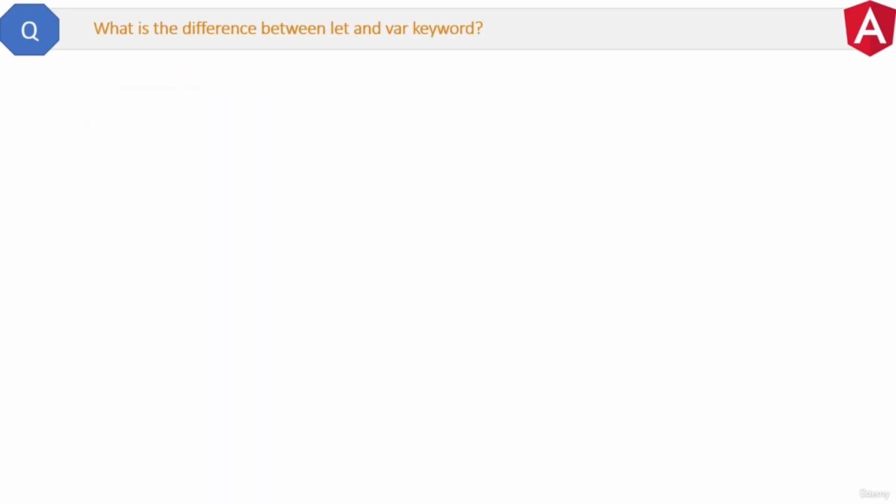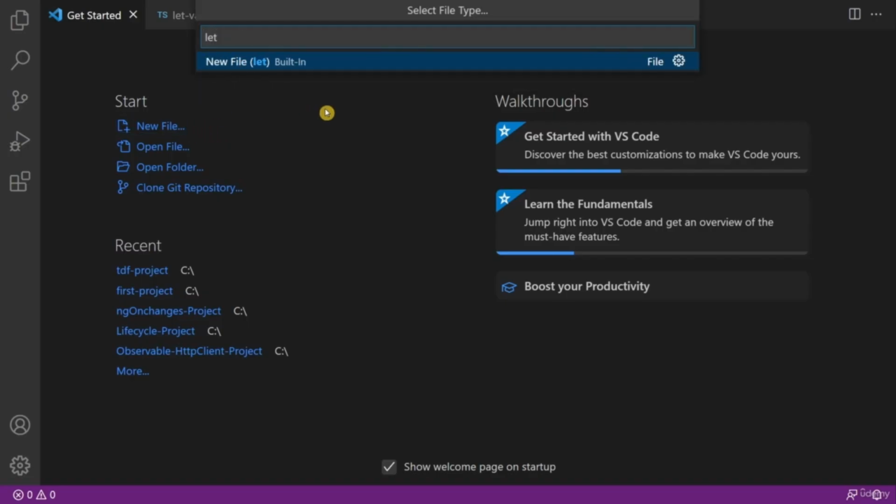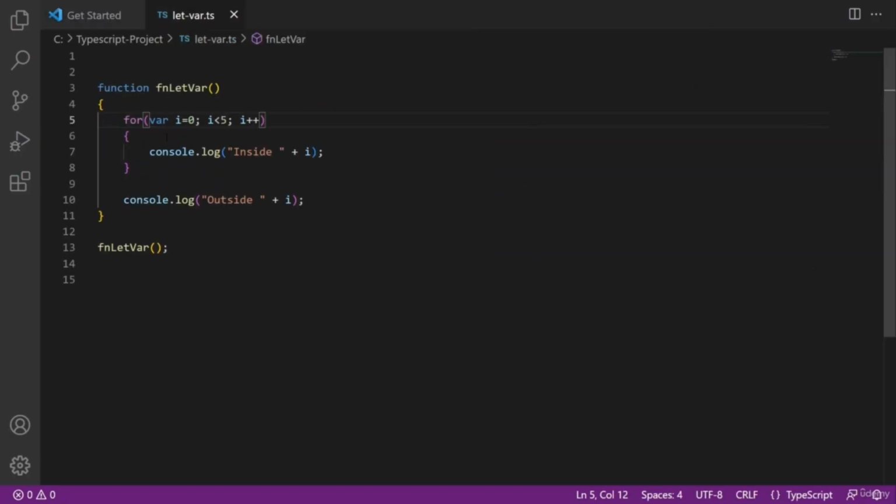Now we will cover some questions on TypeScript language features and keywords. What is the difference between let and var keyword? Yes, we can use both let and var keyword in both TypeScript and JavaScript. Now let me show you the code. Here is my blank VS Code. Now I will create a new file and will name it let-var.ts and press enter.